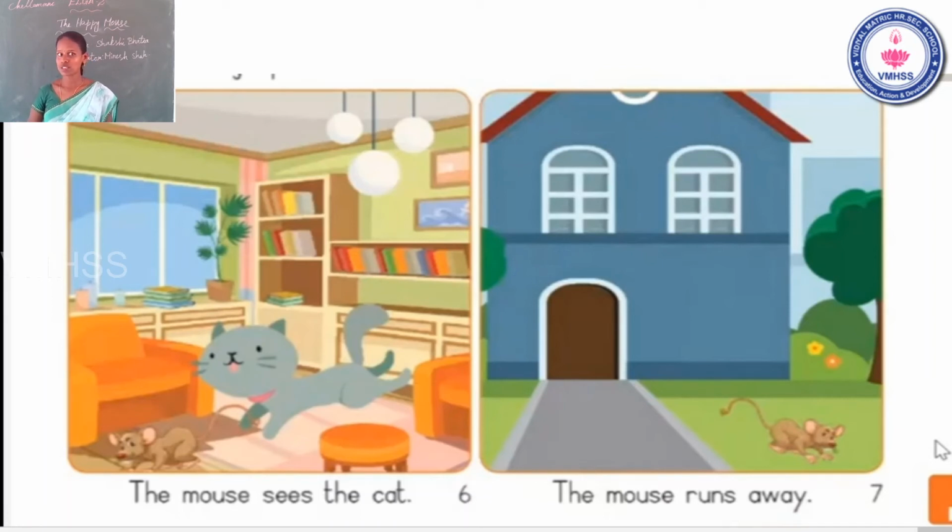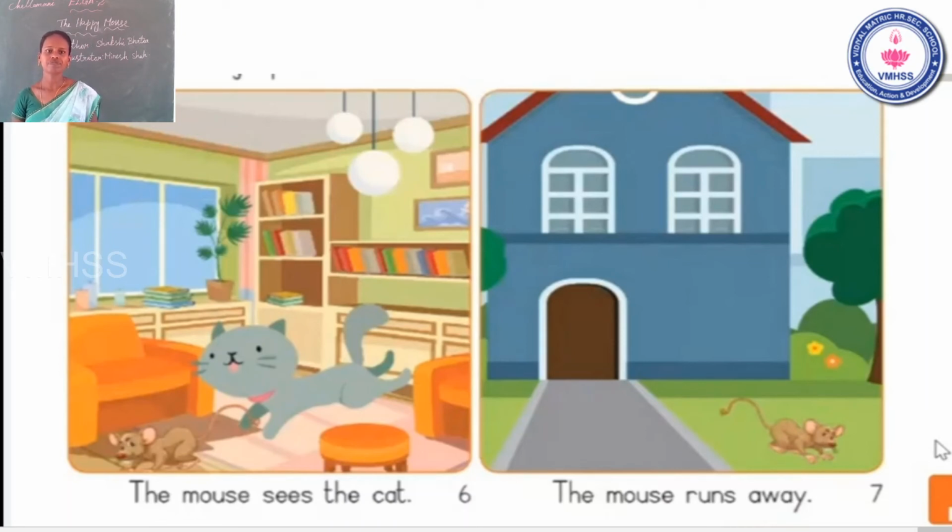Okay. Now the next point, what happened next? The mouse runs away. The mouse sees the cat. Suddenly it runs away. The mouse, M-O-U-S-E, mouse. Runs means what? R-U-N-S. Runs away, A-W-A-Y. The mouse suddenly sees the cat. The mouse suddenly runs away.